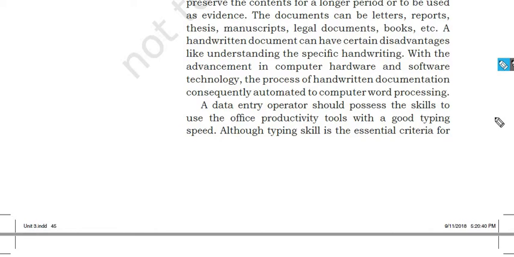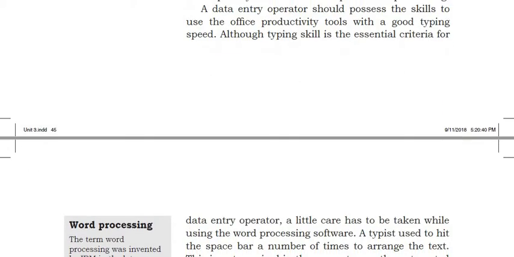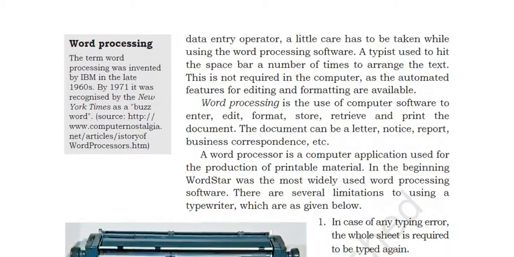A data entry operator should possess the skills to use office productivity tools with a good typing speed, although typing speed is the essential criterion. You have seen data entry operators in any organization whose task is to work on such basic software to create documents. So in that, typing skill is also required. That's why we studied unit 2, keyboarding skills, right? And now a little care has to be taken while using word processing software.